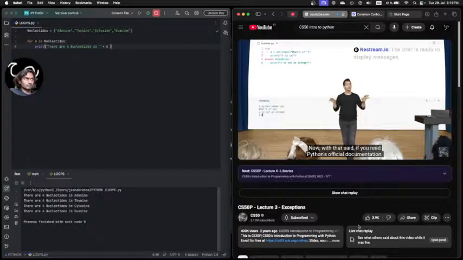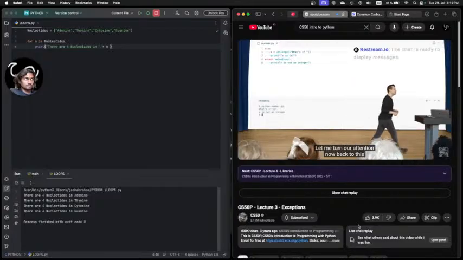Now, with that said, if you read Python's official documentation, as you'll eventually invariably do, it is not great about telling you proactively what kinds of errors can be raised in this way. So it's a bit of contradictory advice. You should do it this way, but it's not always obvious what you should be checking for. But you get better at it with practice, and some of the time the documentation does spell out what could go wrong.